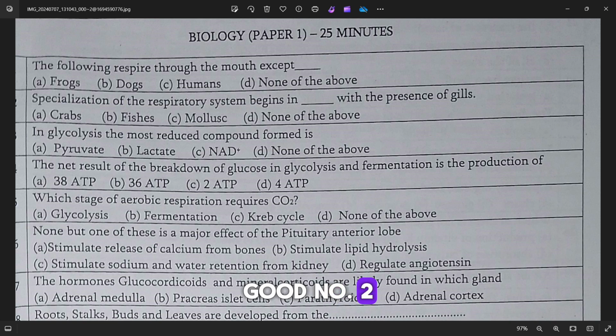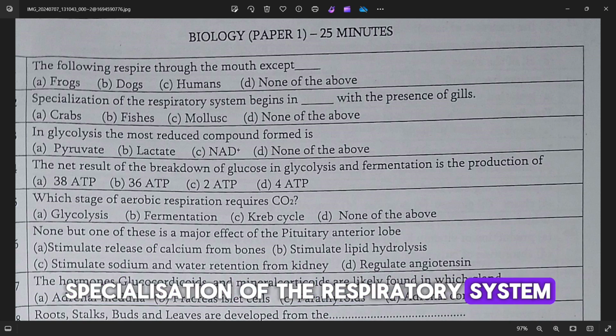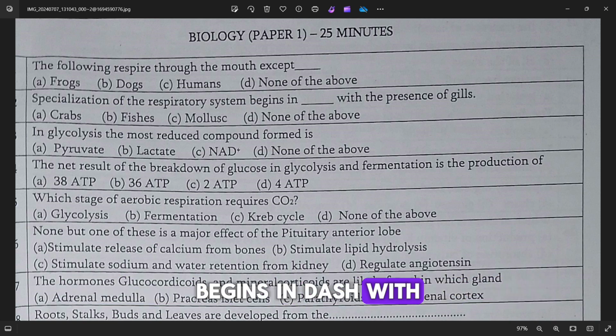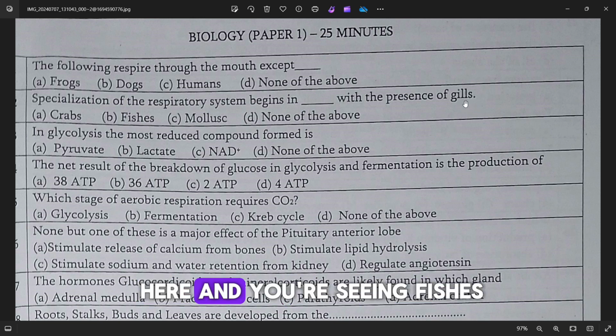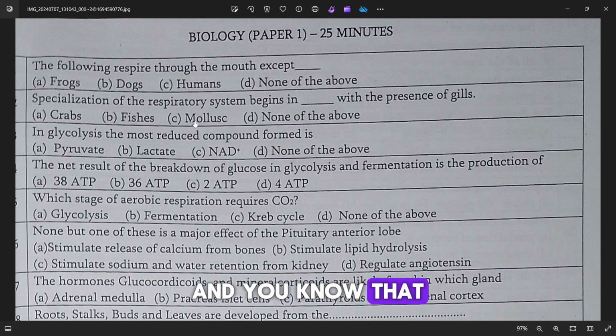Number two: specialization of the respiratory system begins in dash with the presence of gills. This should give you a hint. You are saying gills, and you know that fishes use gills. So the answer here is fishes, because fishes use gills to breathe. Specialization of a respiratory system actually begins from them.